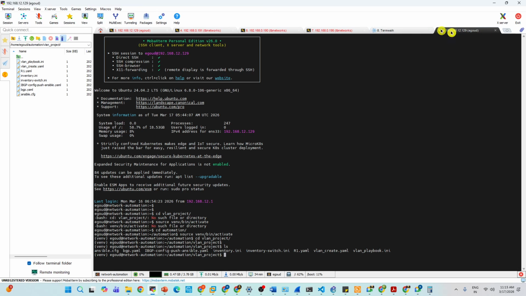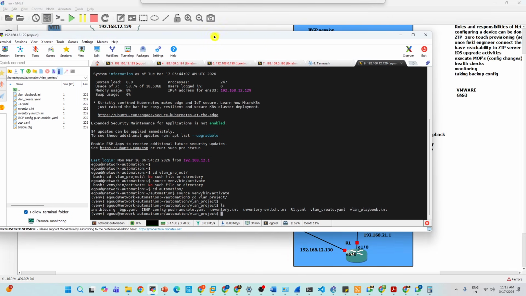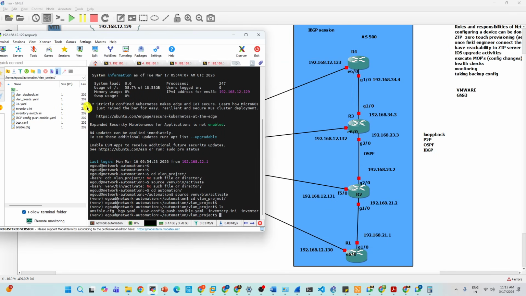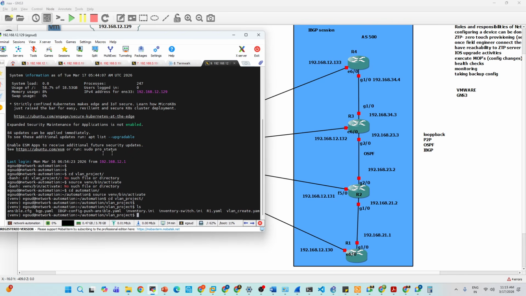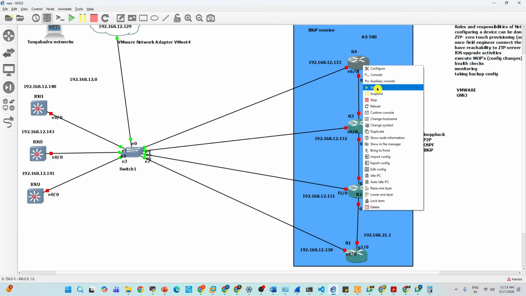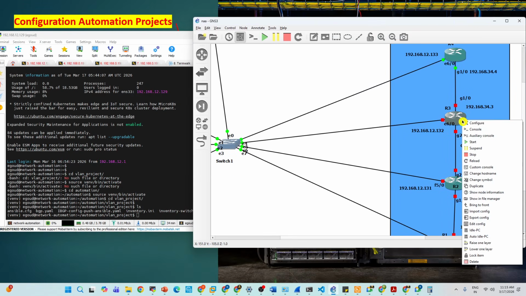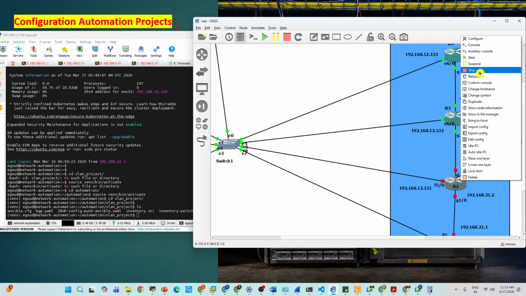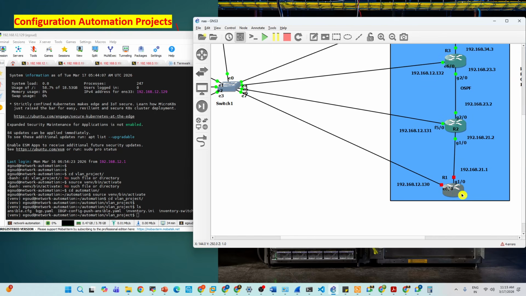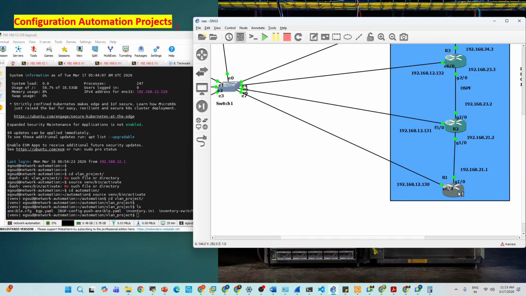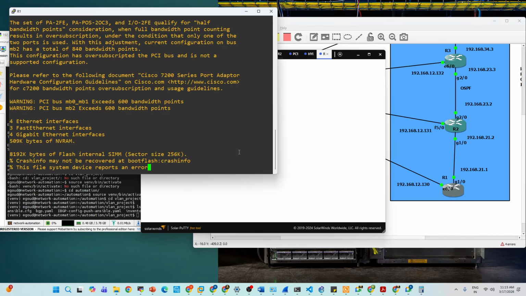So now you can just imagine, look at this. This is a device here. I'm not running any script at the moment. Let's turn on all these devices. And let me show whether the configuration is there or not. So look at this. I'm on R1. Let's see, is there any configuration I have done, like point-to-point configuration and BGP configuration, everything.